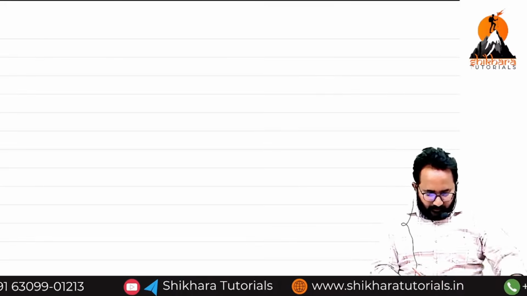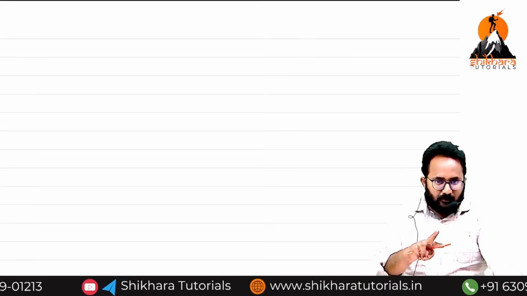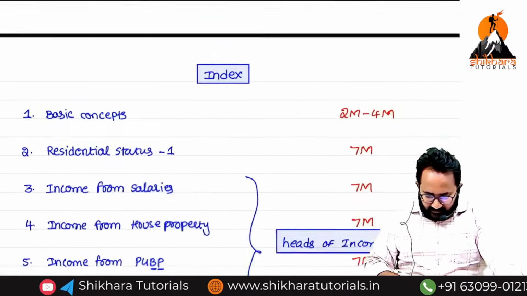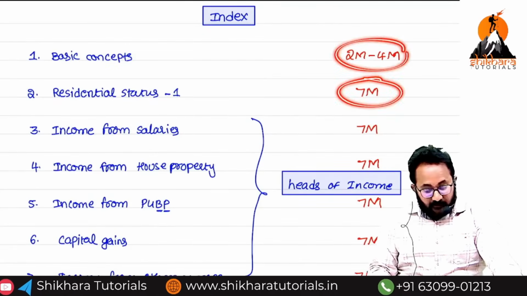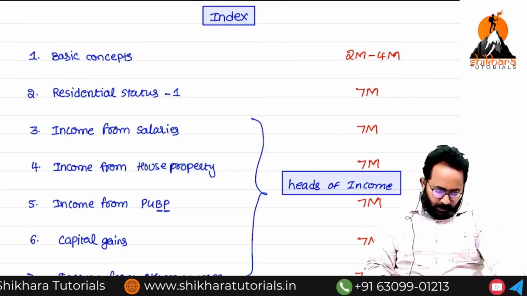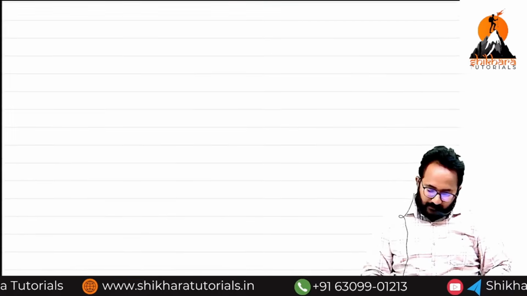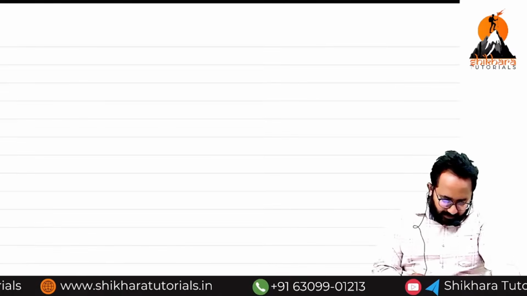Basic concepts. What is the weightage? Either they can give a 7 mark question instead of residential status, or directly ask about basic concepts. Otherwise, 2 to 4 marks means MCQs. And this chapter is very important for solving the questions in the other chapters. Give the heading in your notes: basic concepts.